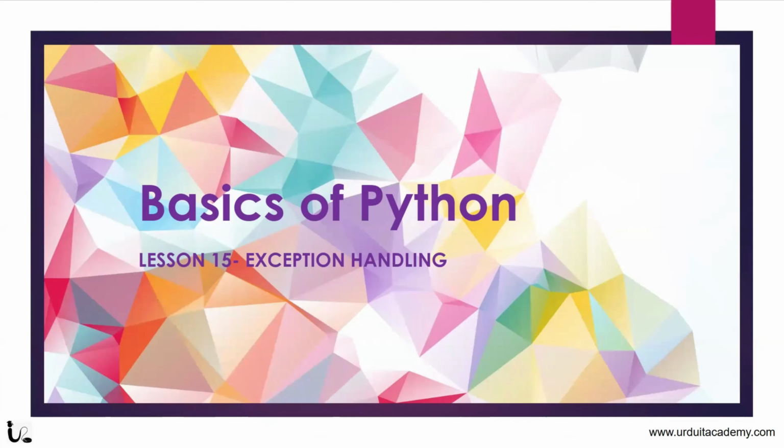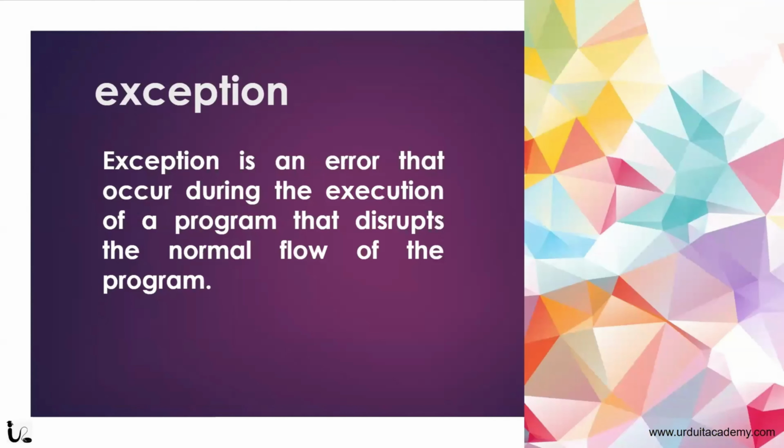Today we are going to learn about exception handling. So let's get started. So what is an exception? An exception is an event that disrupts the normal flow of a program. It is essentially an error that occurs during the program's execution, which means it will happen whenever we are running the code. As I said, it will disrupt the normal flow of the program, and it will make the program crash.